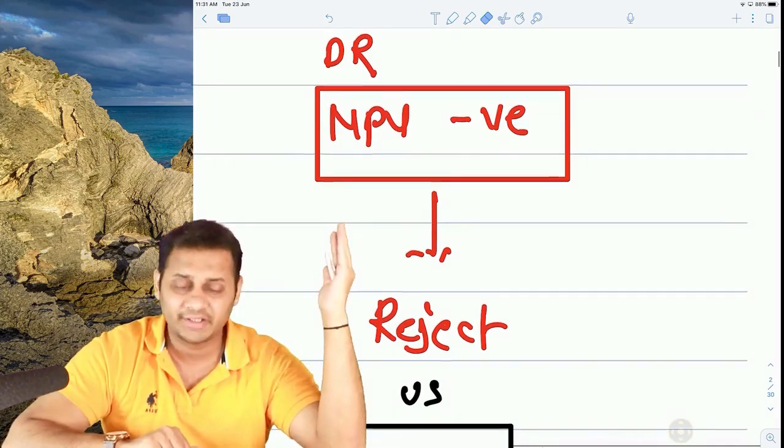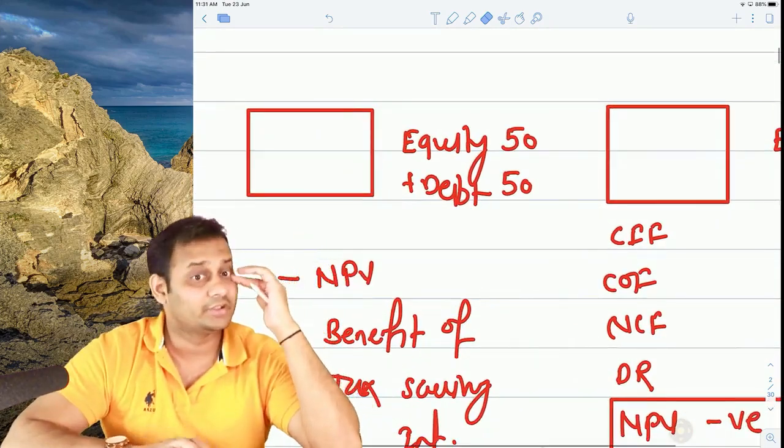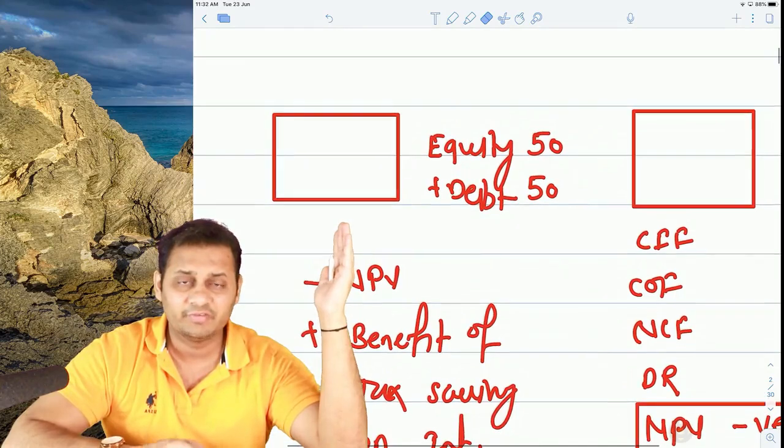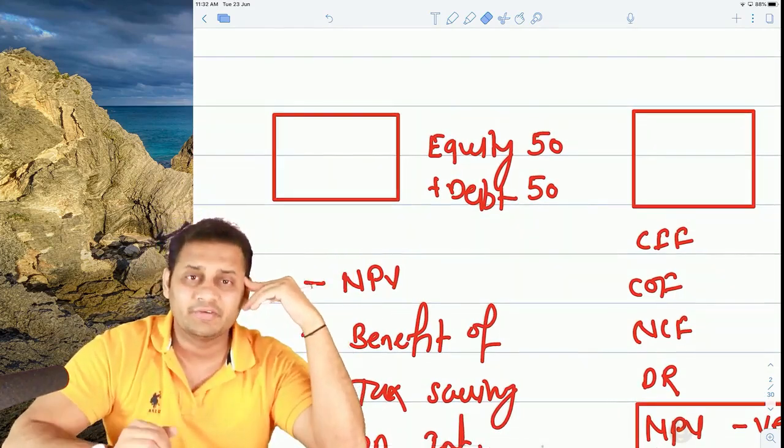Just because NPV is negative. But it might happen that just by changing the capital structure, instead of raising 100 crores of equity, why don't you raise 50 crores of equity and 50 crores of debt and then calculate NPV? What will be the difference in that case?